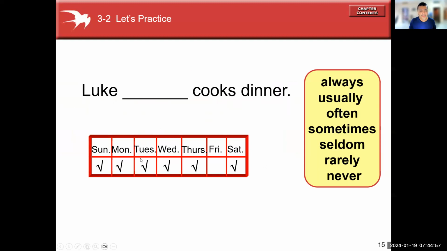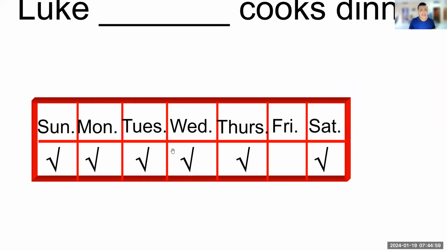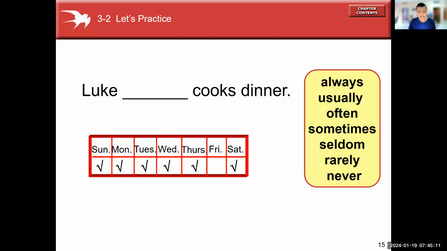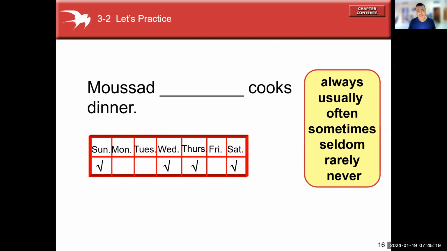Let's move on. Let's check the schedule again: Sunday, Monday, Tuesday, Wednesday, Thursday, and Saturday. They have a day off on Friday. So the correct adverb of frequency is usually. Usually cooks dinner. Let's move on to another exercise.